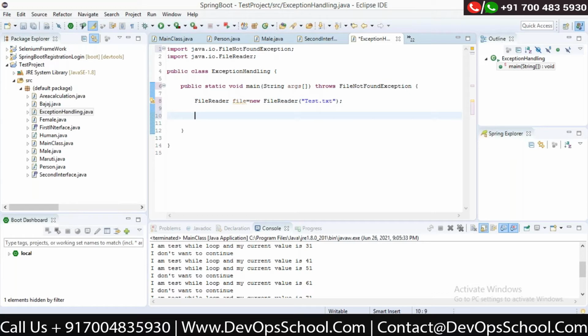What is an unchecked exception? So for example, int x = 1 / 0. I'm writing this code. There is nothing wrong with this, right? At compile time, I don't know. I'm just dividing 1 by 0. At compile time there is no issue.